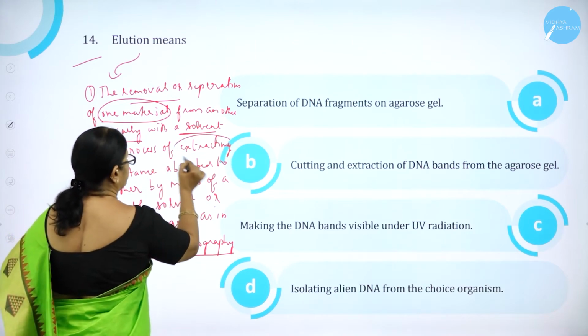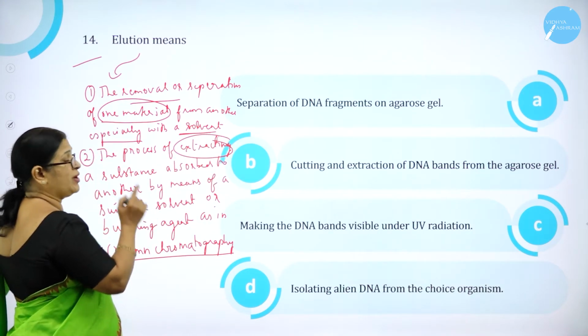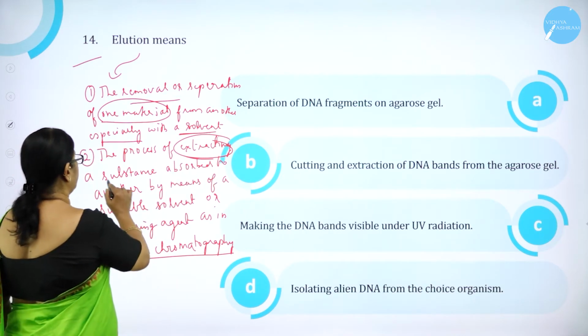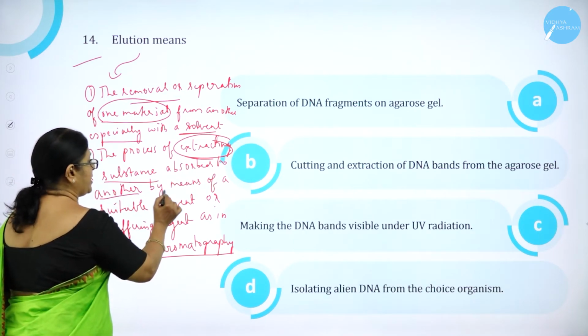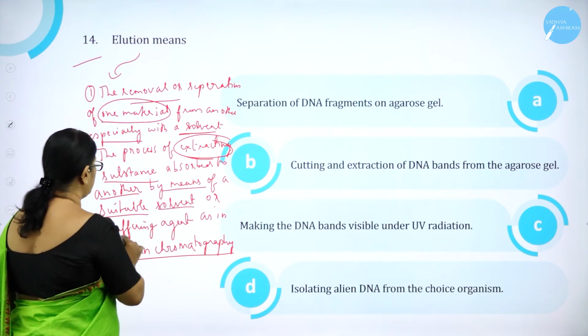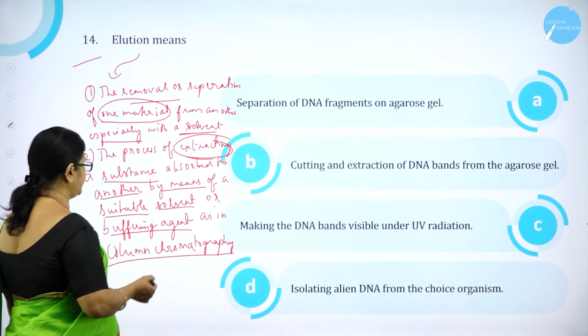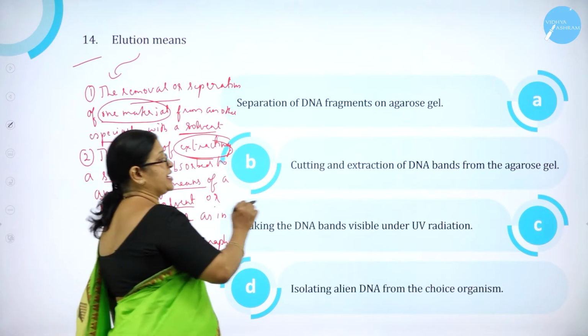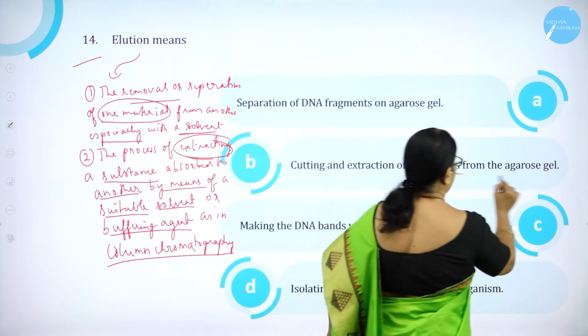And next is the process of extracting. One is cutting, the other one is extracting a substance absorbed to another by means of a suitable solvent or a buffering agent, as in column chromatography.